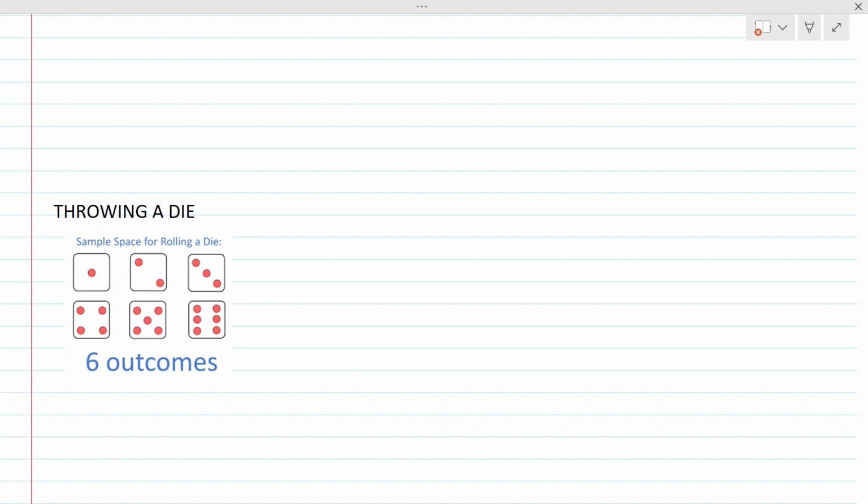When you throw a die, only one face comes up; the remaining go underneath and we do not consider them. So what can come up? It can be 1, 2, 3, 4, 5 or 6. Any one can come up when you throw a die.